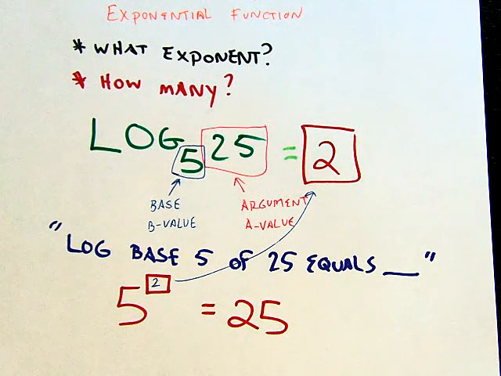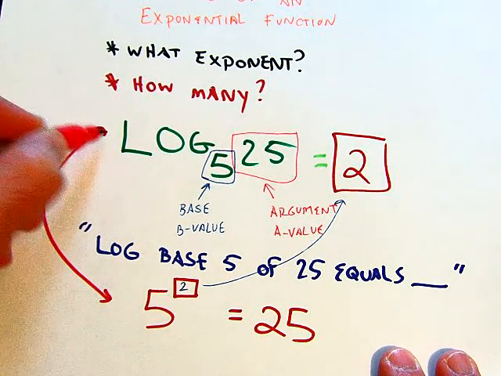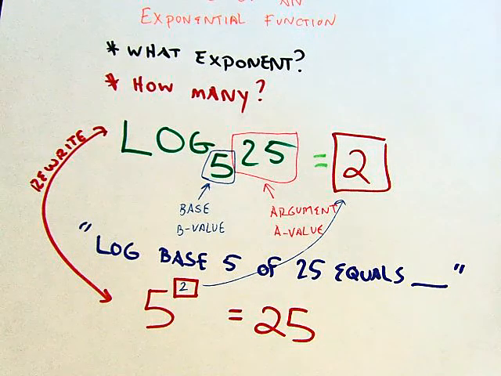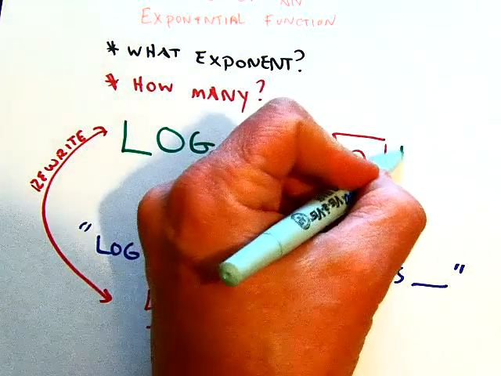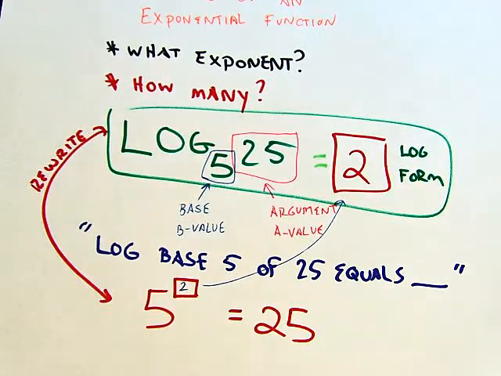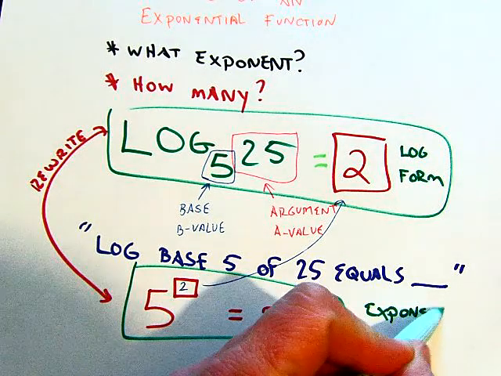So what some kids do is they see that logs are confusing to them. They go, well, that's kind of confusing, I have a hard time reading this. So if they get confused with the log problem, what you can do is rewrite it in what's called exponential form. The one that I have written up top is in what we call log form. Log form has the word log in it. This down here is called exponential form.